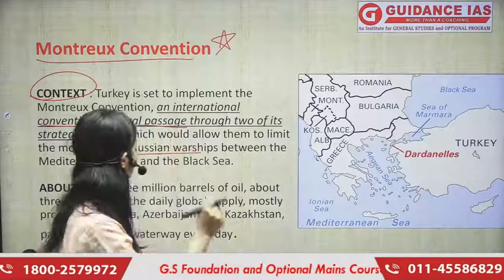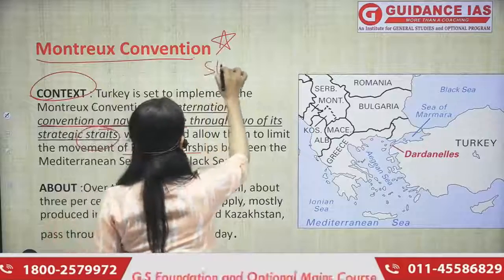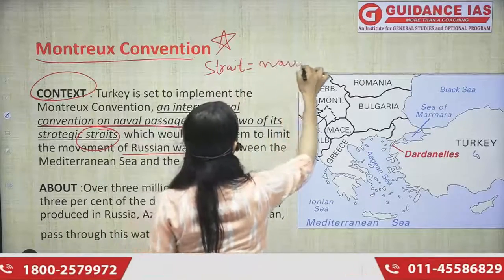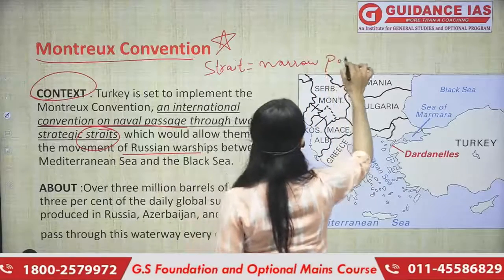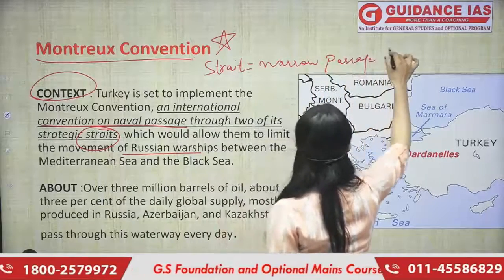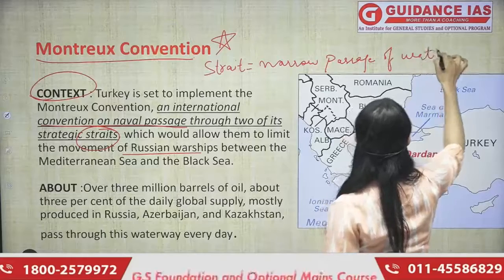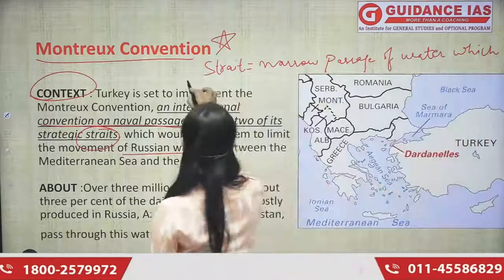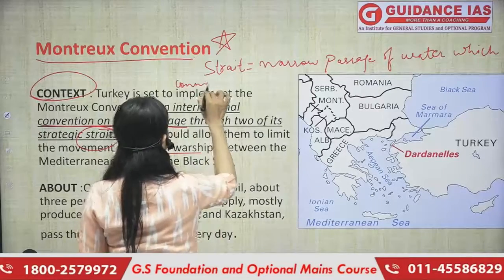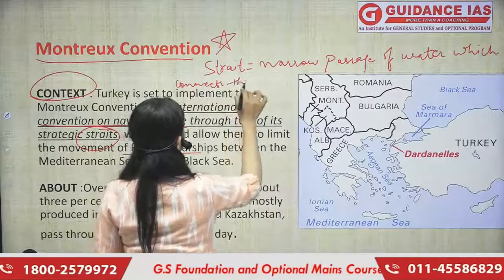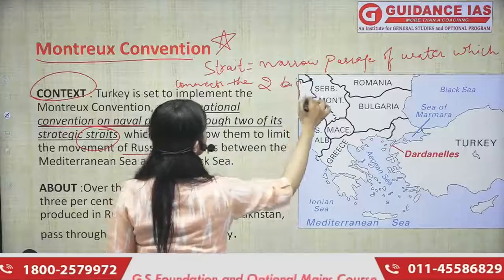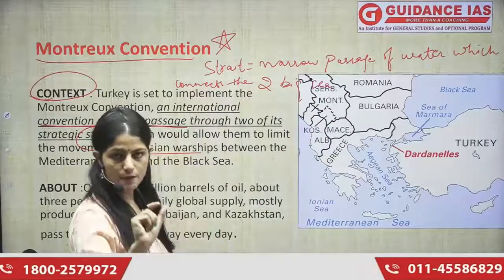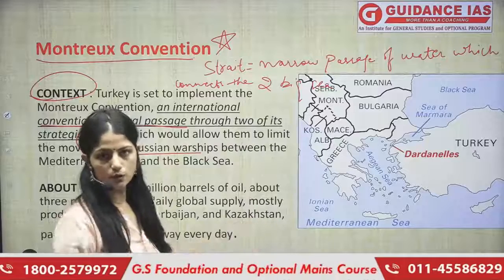Now, what is a strait? A strait is basically a narrow passage of water which connects the two big seas or two big water bodies. Okay? So this is a narrow passage of water which connects the two water bodies, right?